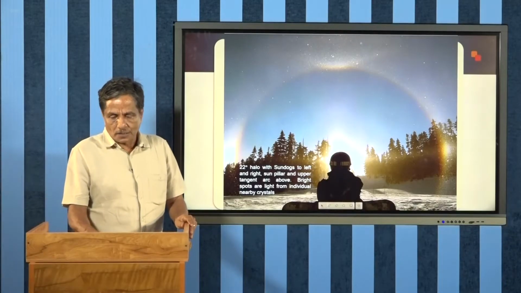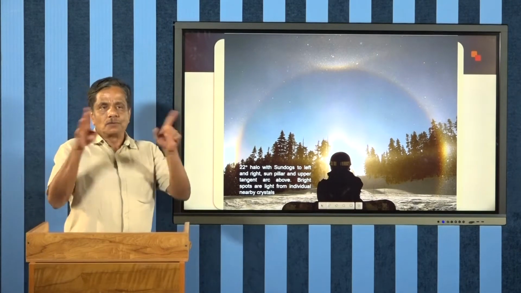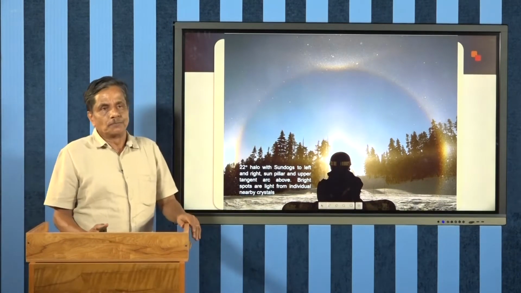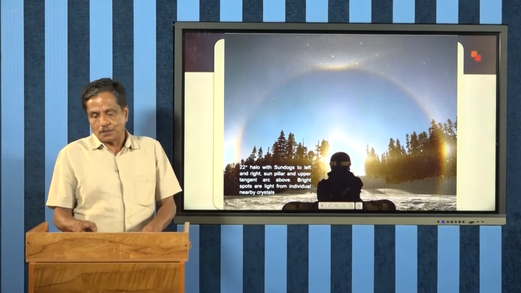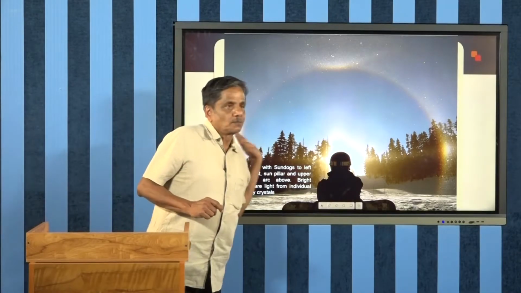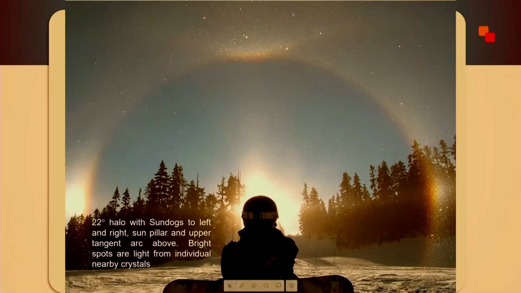They are known as sun dogs. Sun dogs are formed by refraction of light in the halo, on the opposite sides of the intense light beam. Sun dogs means, you can see the sun is at the center, and the two bright spots are on either side of the center of the sun. Therefore they are known as sun dogs.